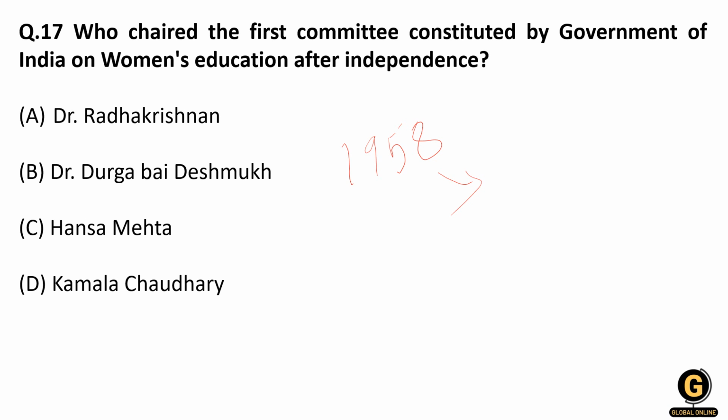And the first chairperson of this committee was Dr. Durga Bai Deshmukh. So these are the important points. The first committee constituted by Government of India was called National Council for Women's Education, and it was established in the year 1958, and its primary aim was to have equality between men and women in education, and it was chaired by Durga Bai Deshmukh, right?